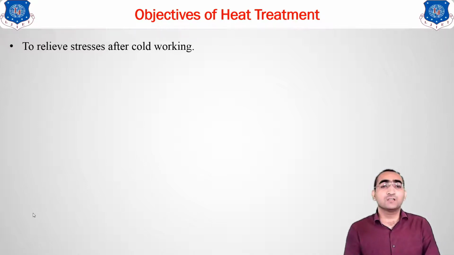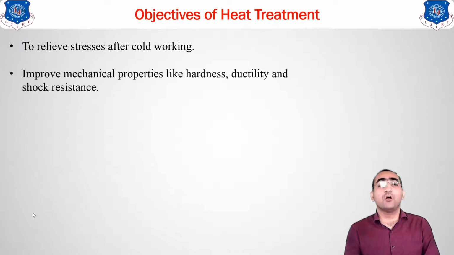Clear? Let us move forward to our next objective, that is to improve the mechanical properties. Which properties? Hardness, ductility and shock resistance. You might know what shock resistance indicates. Steel is a material that absorbs shock very well.